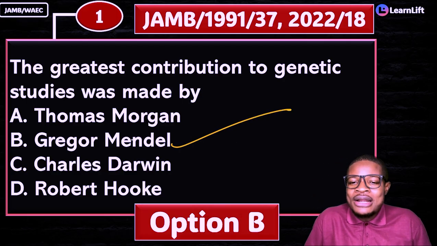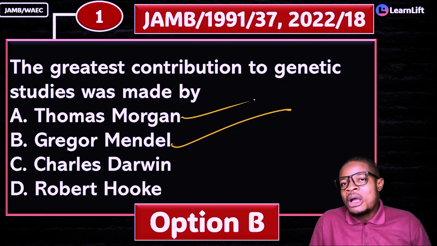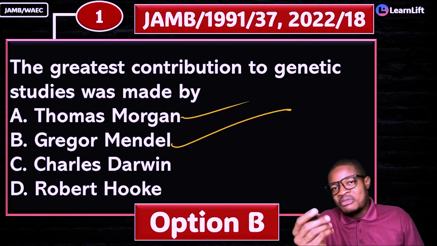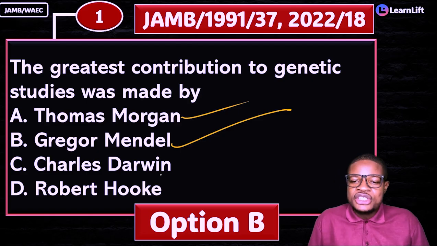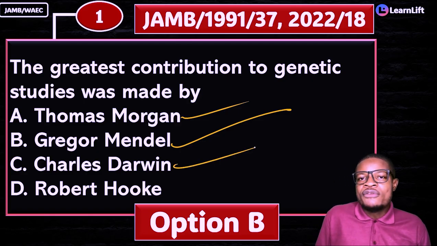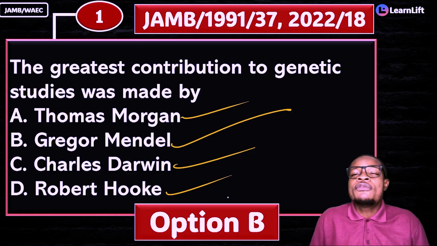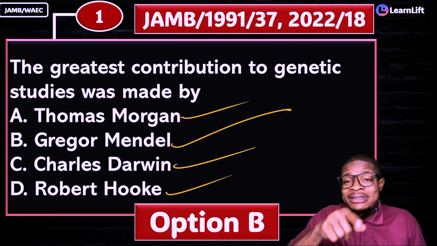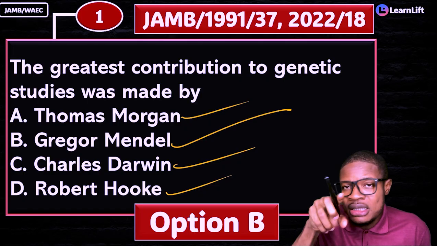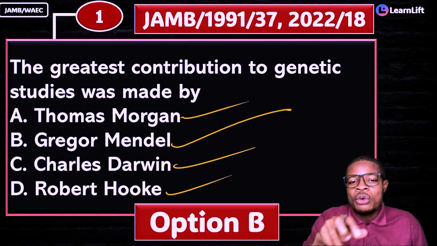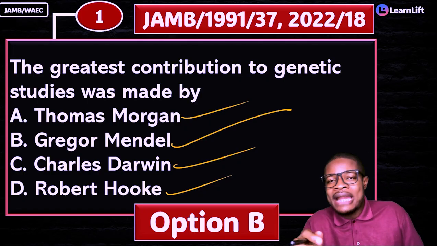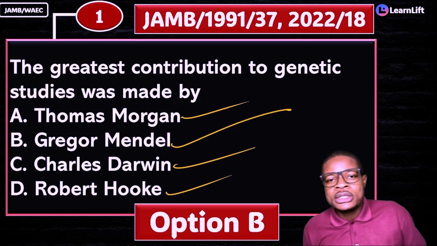Very easy. You cannot say the answer is Thomas Morgan. No, it's not Morgan that talked about that. As we move, I'll tell you more about Thomas Morgan. It's not Charles Darwin. Charles Darwin talked about evolution. It's not Robert Hooke. Robert Hooke was making use of the microscope, so that is in cytology. That's where you have Anton von Leeuwenhoek, and then Robert Hooke, under those areas.